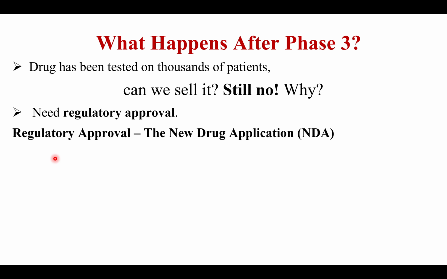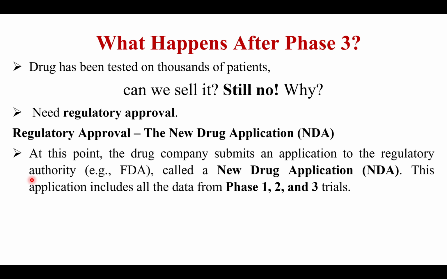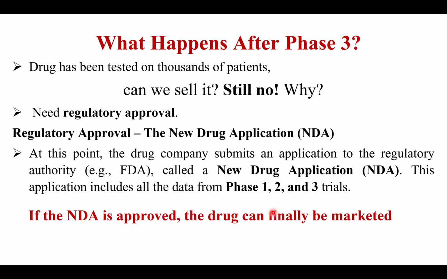So what we will do at this point is that the drug company will submit an application to the regulatory bodies, like the FDA for the USA, DCGI for India, DDA for Nepal. This application includes all the data from the phase 1, phase 2 and phase 3 trials. NDA means new drug application. So if the NDA is approved, the drug can finally be marketed.